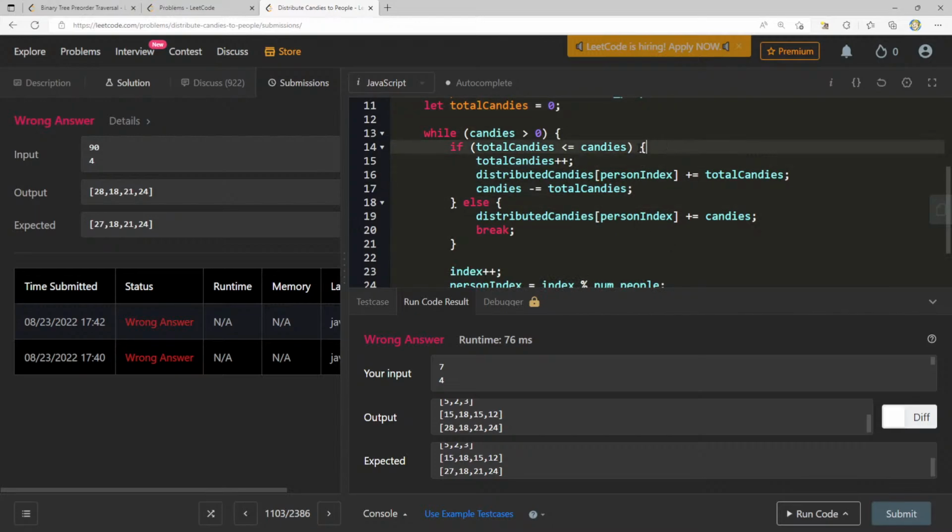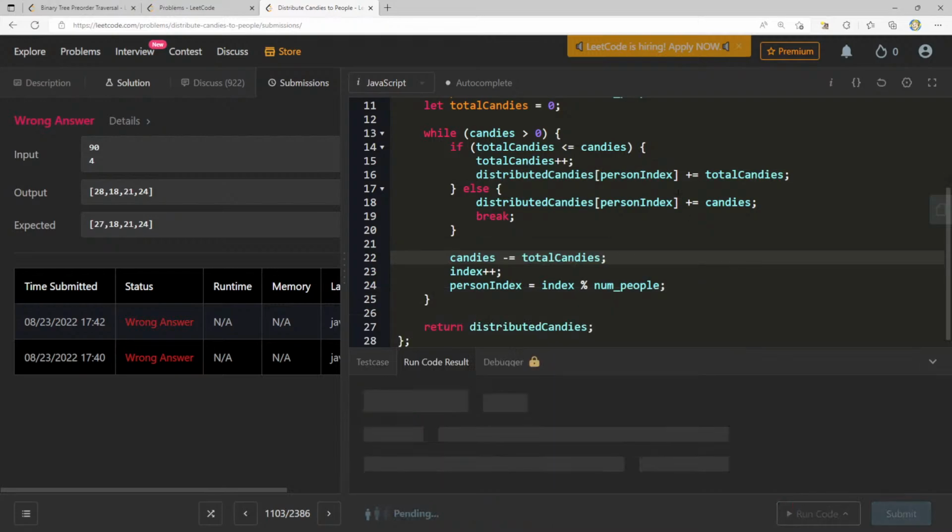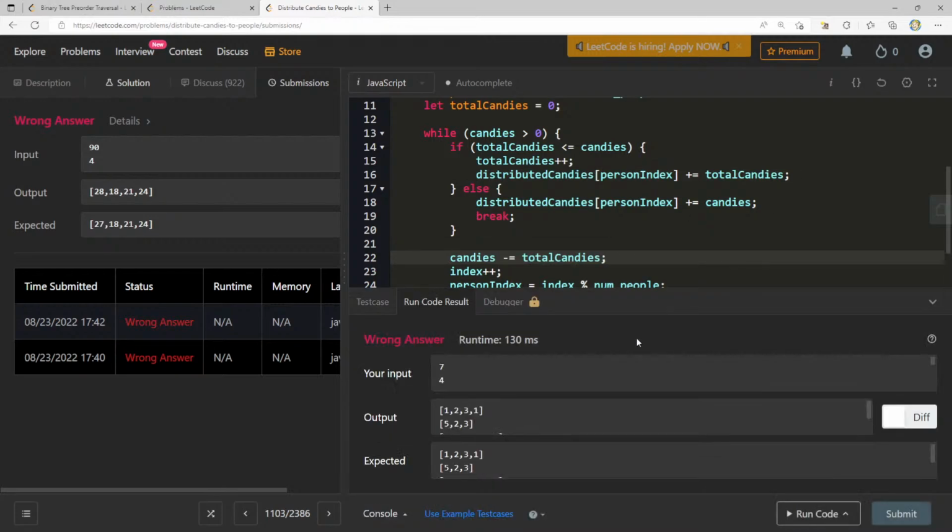Plus or greater than Candies, plus equals Candies. Maybe we should always do this. Candies minus equals total Candies. Is that going to be... I'm just curious. Oh man, 21, 24, so we're missing.